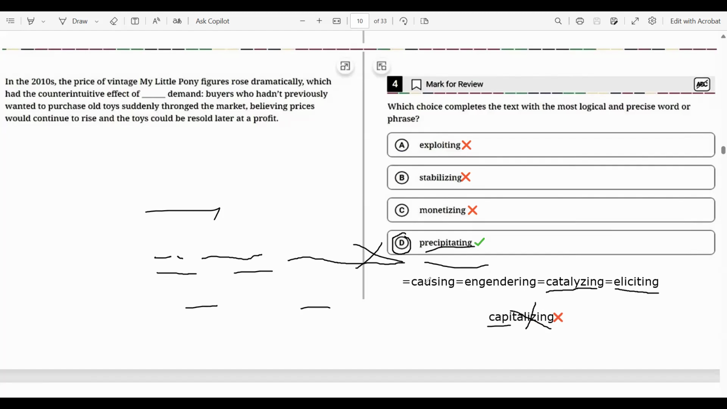So far: precipitating, causing, engendering, catalyzing, eliciting. If I'm not mistaken, 5 versions have been tested, and tested more than, I would say, 10 times. So you should be very careful with this one. And there is still a possibility that a different version might be tested, not any of these 5 options, or different words, synonyms of these 5 words.